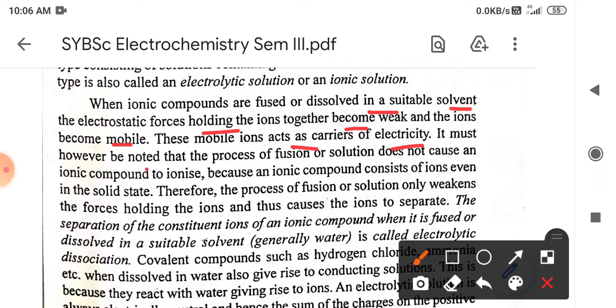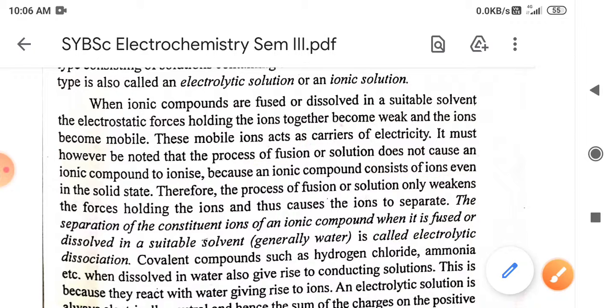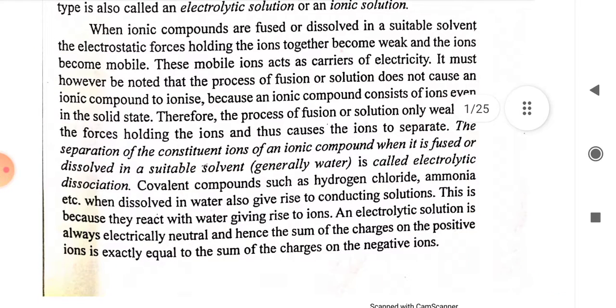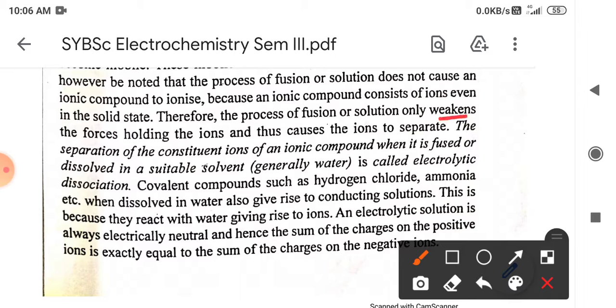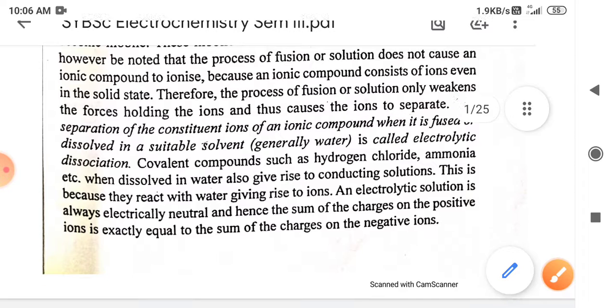It must be noted that the process of fusion or solution does not cause an ionic compound to get ionized, because an ionic compound consists of ions even in the solid state. The process of fusion or solution only weakens the forces holding the ions together, thus causing the ions to separate.